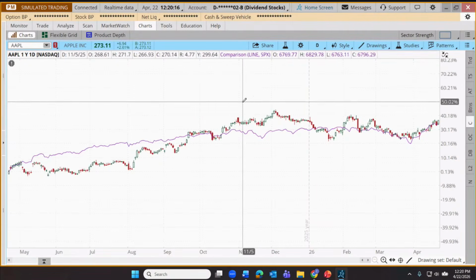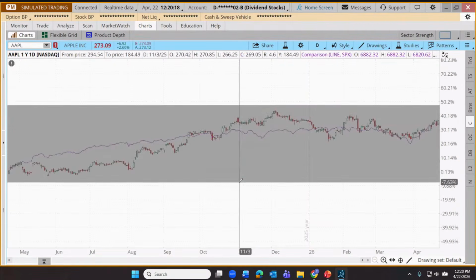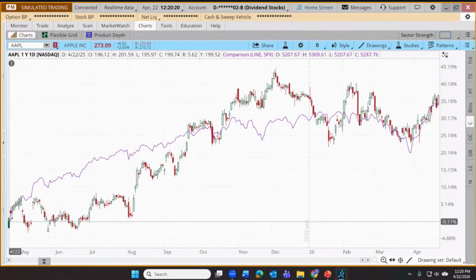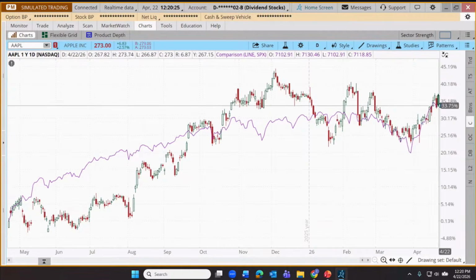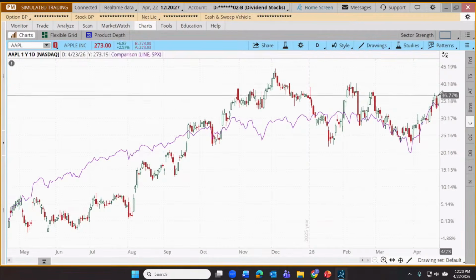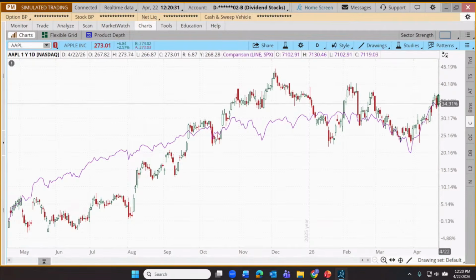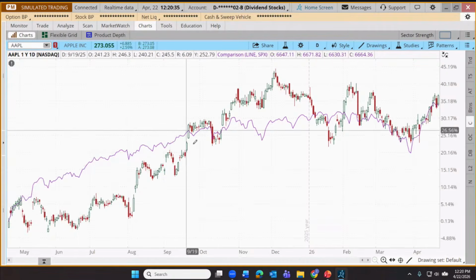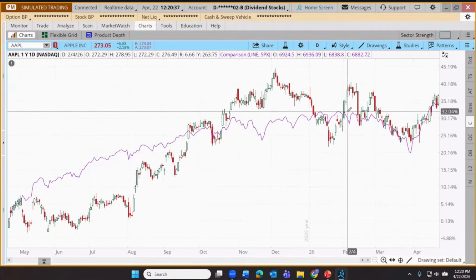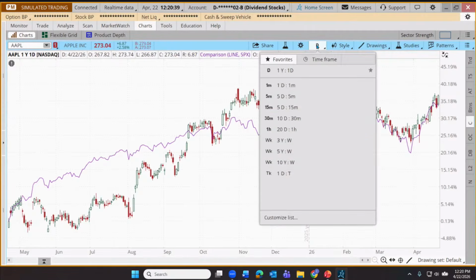We can see, and I could even do that again if I wanted to. We can see how this is changing over time. So now we're seeing a percentage increase and pretty close to a dead heat, just like we saw earlier. Apple up about 37%, the S&P about 35%. And we can see how closely those have aligned over the course of the last year.